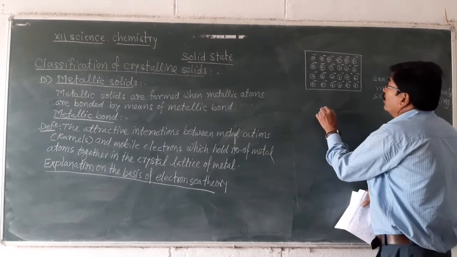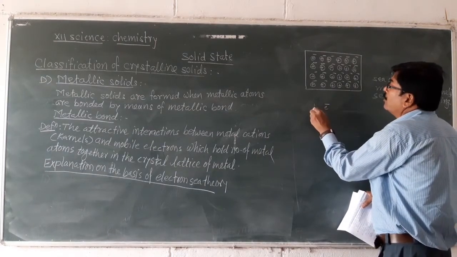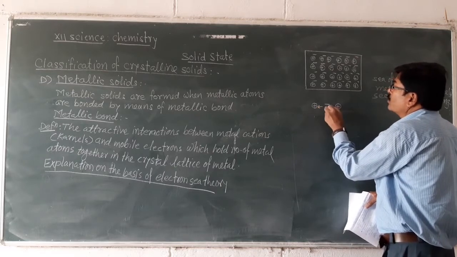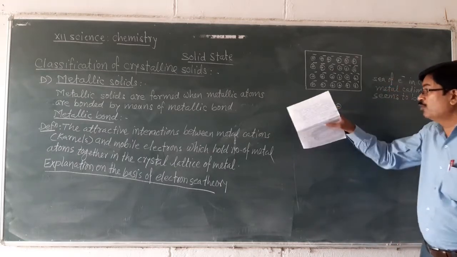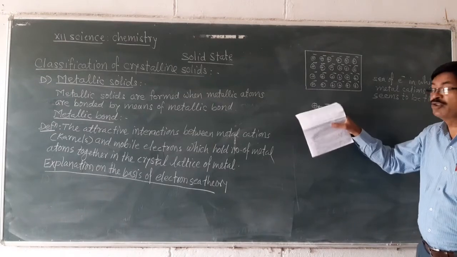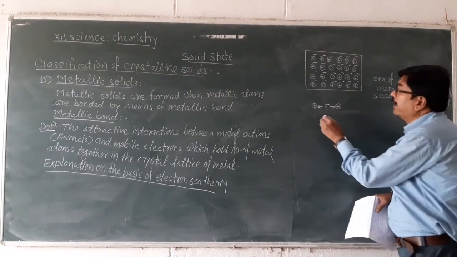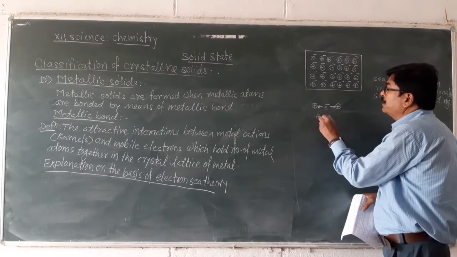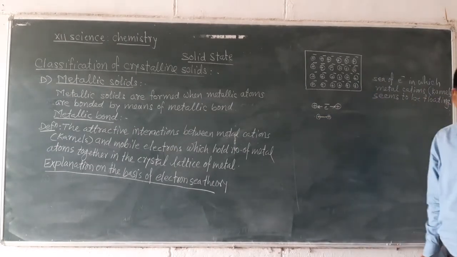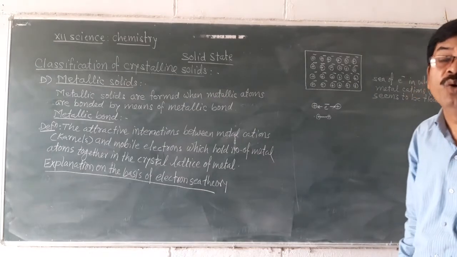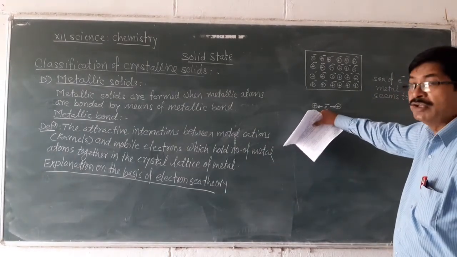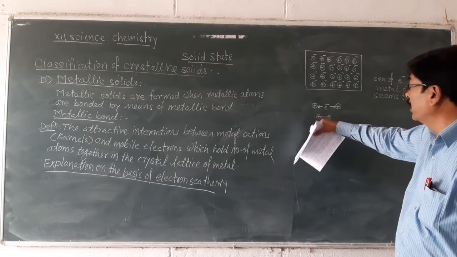If at least one electron comes in between two cations, both these cations try to attract this mobile electron towards themselves by equal strength. Indirectly, these metal cations attract one another. In this way, a force of attraction is created between two metal cations because of presence of at least one mobile electron between them.